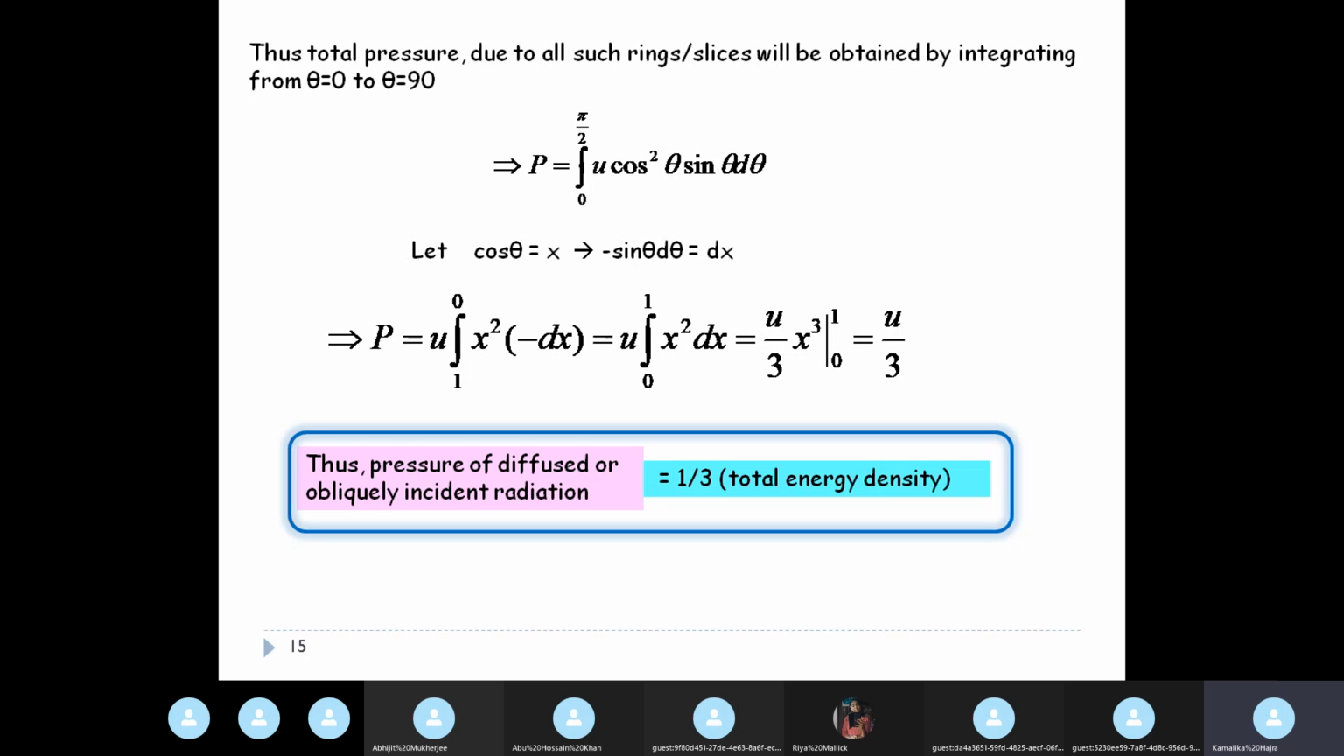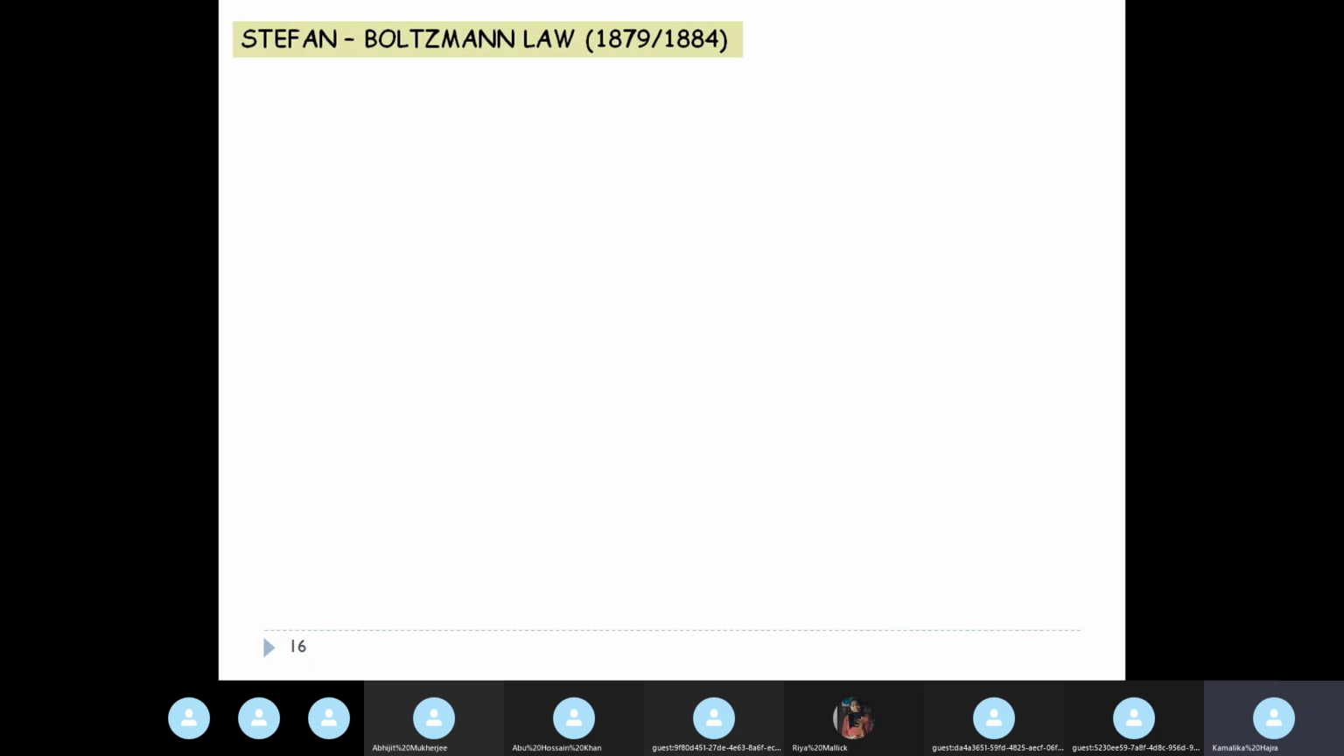I have got this from my go-to book, which is Eisberg and Resnick. So I found this derivation in Eisberg and Resnick. I don't think Gupta and Roy contains this derivation. Okay. So just keep in mind that for oblique incidence it's u by 3, whereas for normal incidence it's u. We have some more time, so we will just complete.